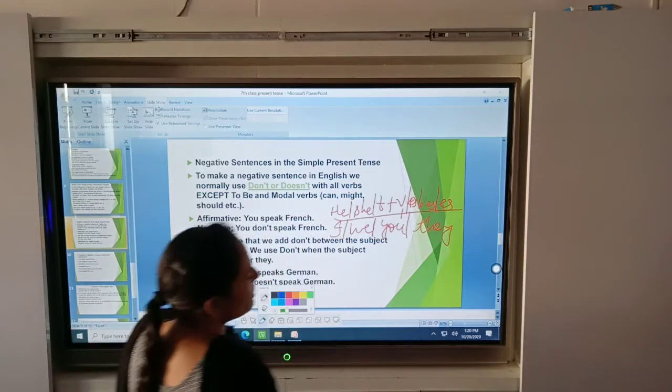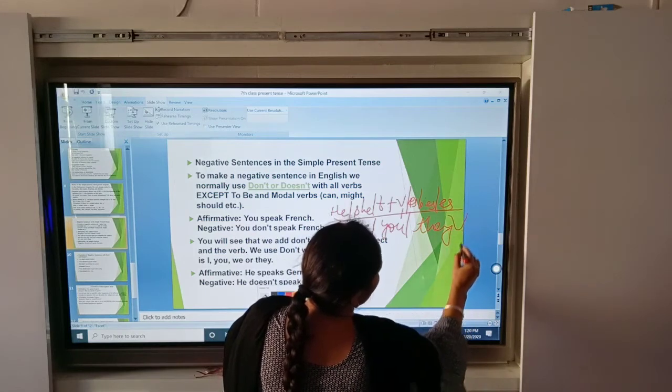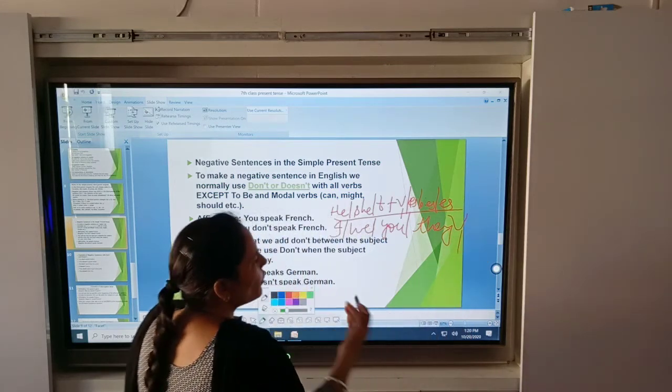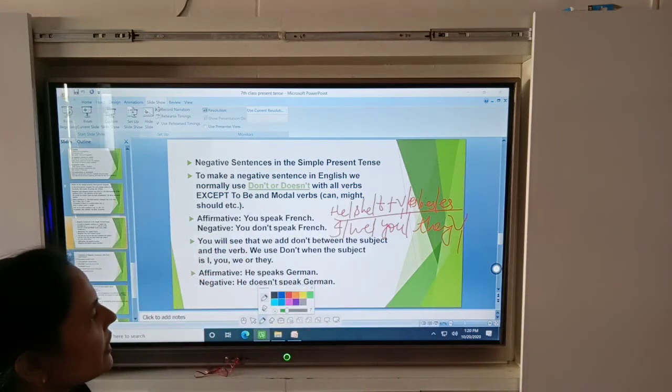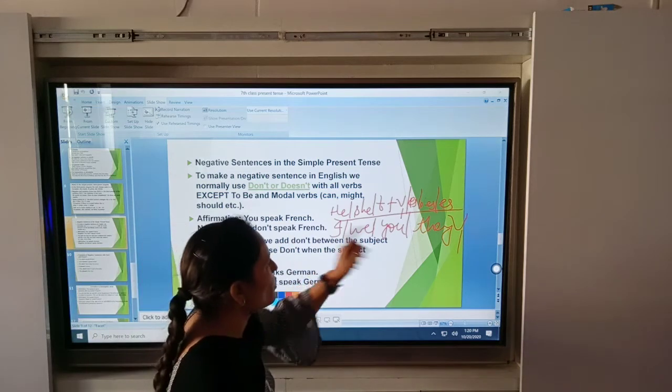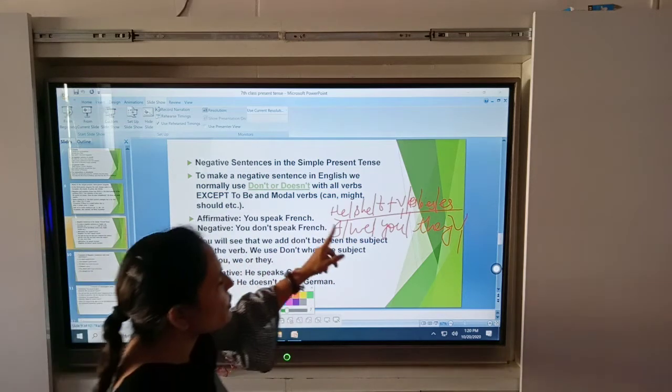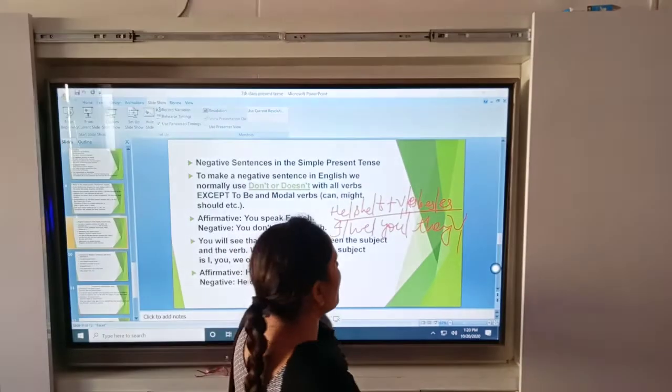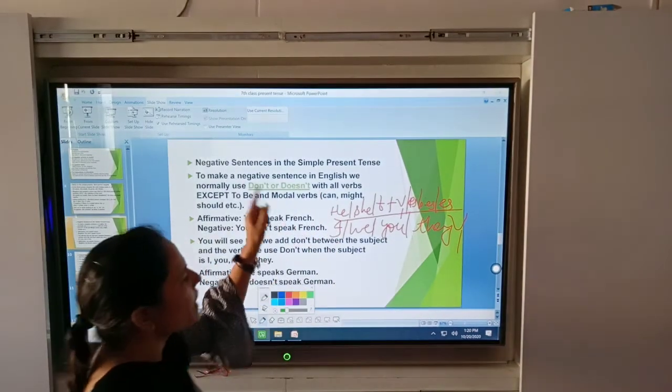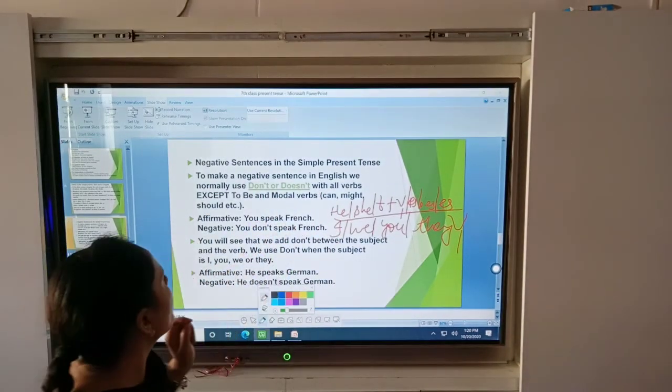Base form of the verb means the first form of the verb. If your subject is plural, your verb is also plural, and if your subject is singular, then your verb is also singular. Okay, beta.